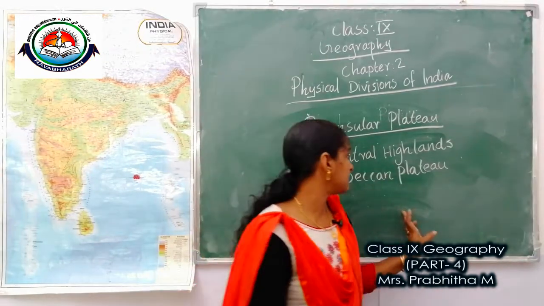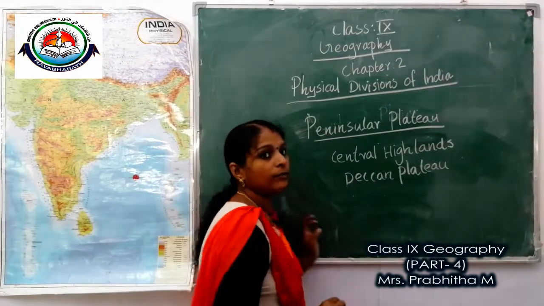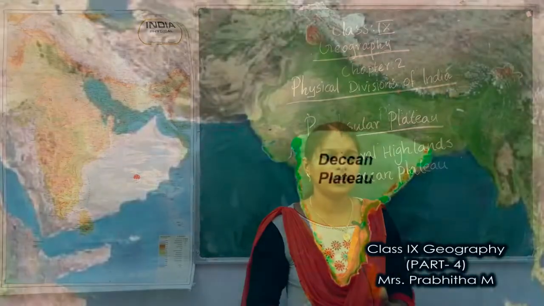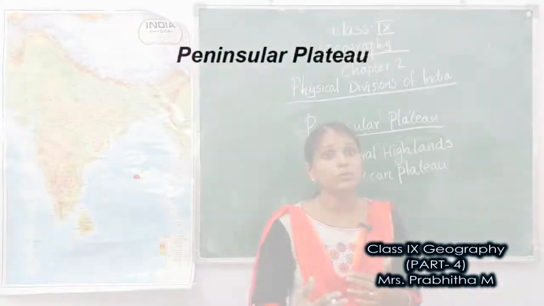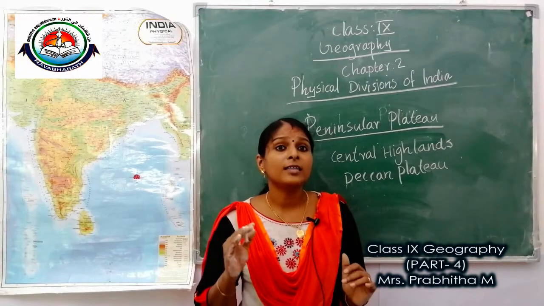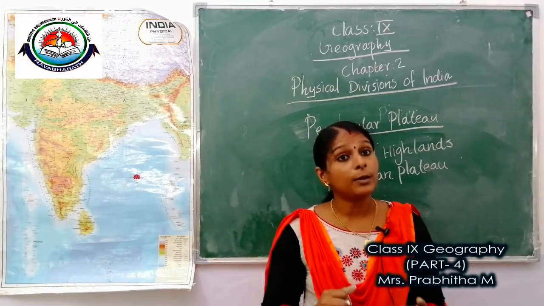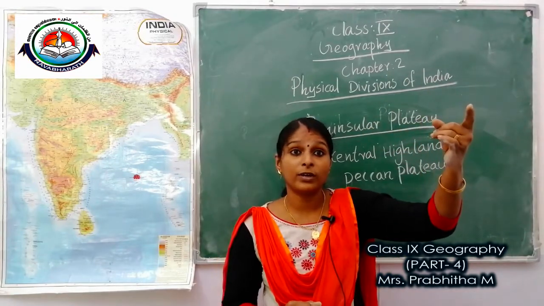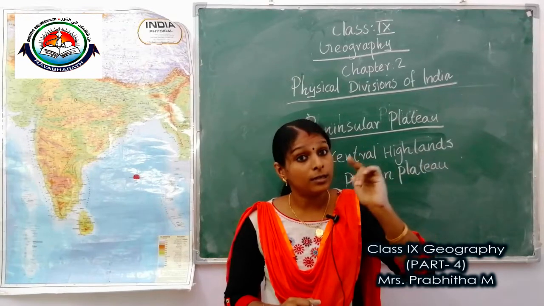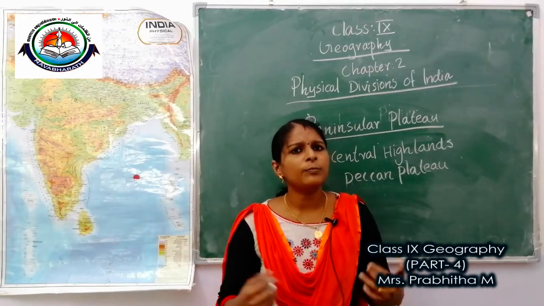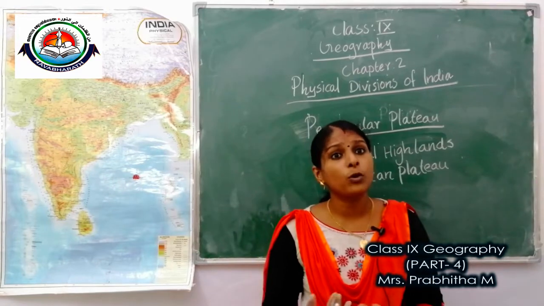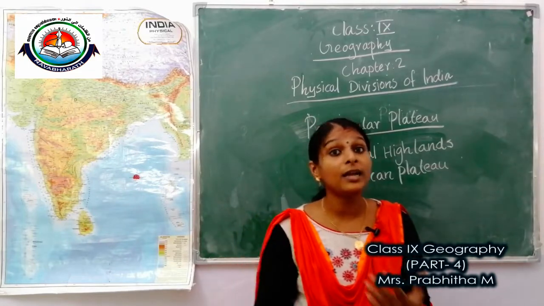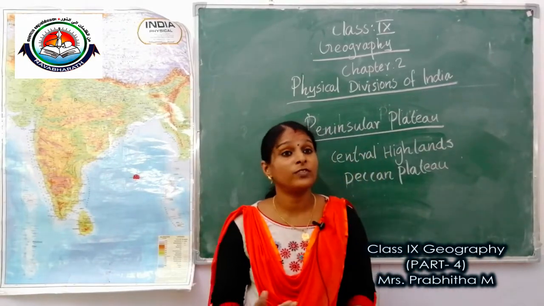Next we can discuss Deccan Plateau. So second one is Deccan Plateau. Plateau is a tableland, we already discussed, right? Then what is Deccan Plateau? Deccan Plateau is a triangular landmass that lies to the south of the river Narmada. So we studied Central Highlands are in the north of Narmada River, but Deccan Plateau is in the south of the Narmada River, and the Satpura ranges flank its broad base in the north, while Mahadeo, Kaimur and Maikal ranges form the eastern extensions of the Deccan Plateau.